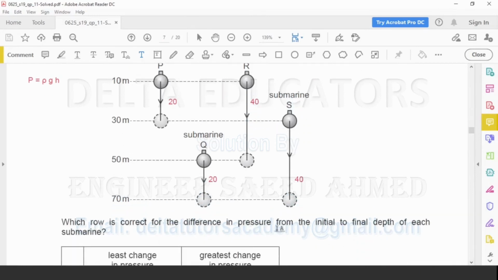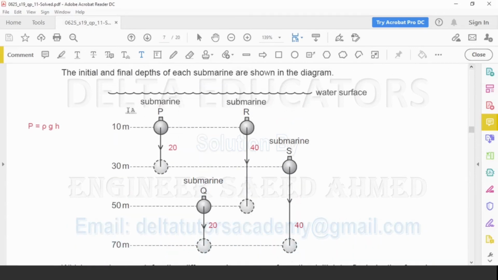Which row is correct for the difference in pressure from the initial to final depth of each submarine? Pressure exerted by a liquid is given as rho g h. Here all 4 submarines are in the same sea, so definitely the value of density and the gravitational field strength will be the same. The only difference is the height. So pressure will be more where the height difference is more and less where the height difference is less. Now we see that in P and Q the height difference is the same, it is 20. In R and S the height difference is the same and it is 40.